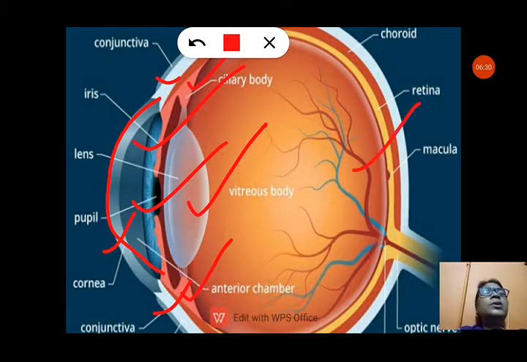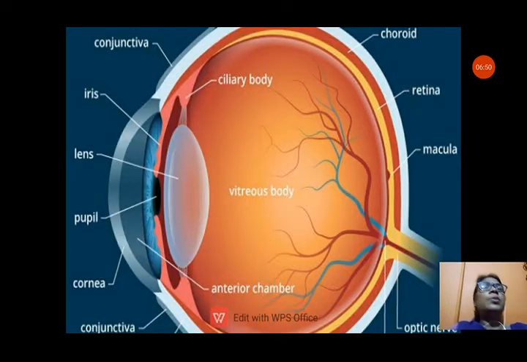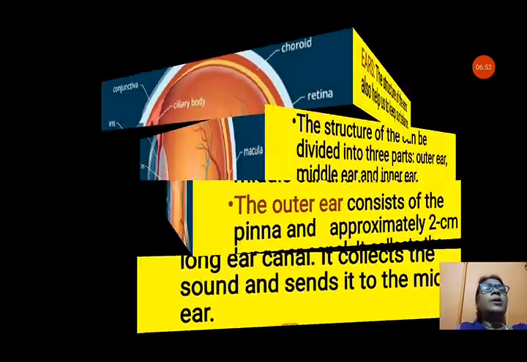And you can see arteries and veins present here that supply blood to the eye. The retina is also there. The retina is the light sensitive part. Photoreceptors are present here, and you can see the optic nerve here. The optic nerve takes the message to the brain so that we can see. So this is all about the internal structure of the eye.